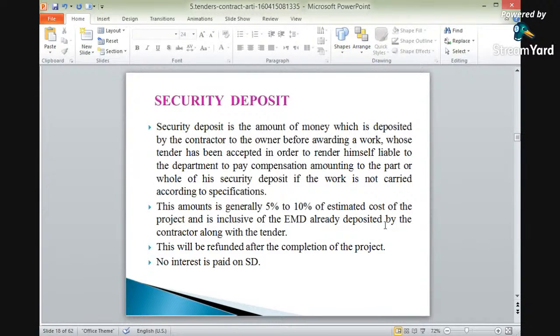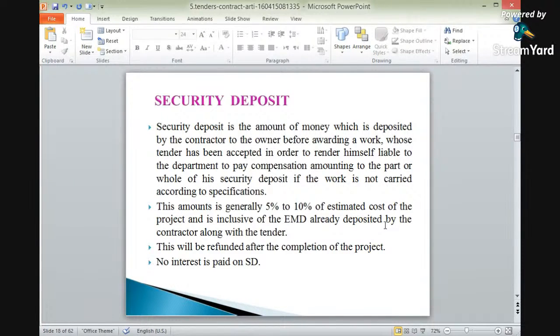Okay? So security deposit is the amount of money which is deposited by the contractor to the owner before awarding a work, a work whose tender has been accepted, in order to render himself liable to the department to pay compensation amounting to the part or whole of his security if the work is not carried out to the prescribed specifications. Okay?